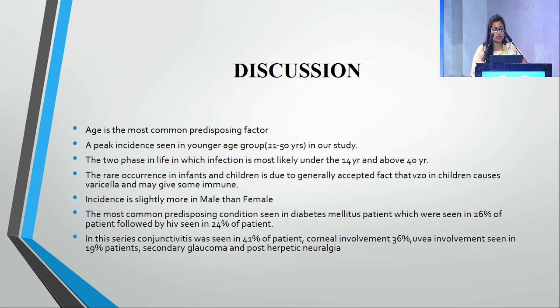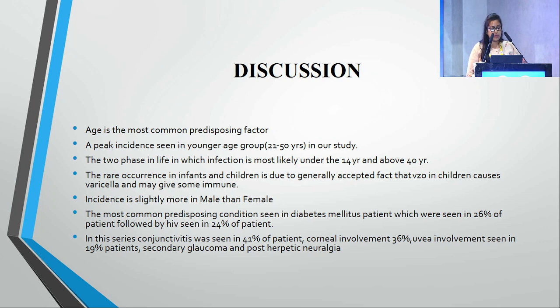A peak incidence is seen in the younger age group. The two phases in life in which infection is most likely are under 14 years and above 40 years. The rare occurrence in infants and children is due to the generally accepted fact that varicella zoster in children causes varicella and gives some immunity. Incidence is slightly more in males than females.